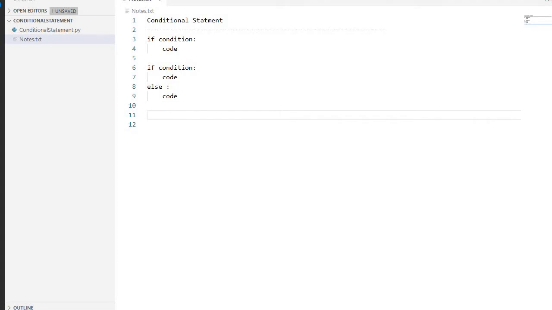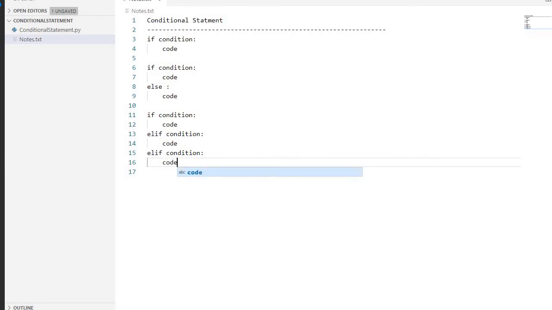You may have a situation in which you have to check more than one condition. Then Python has introduced elif. So how do we write this? If, then the condition, and we write the code. And then you write elif. Based upon how many conditions you want, you can write n number of conditions. There is no limitation. You can write elif. If you require, you can write the else statement. Else is not required; you need not write it.